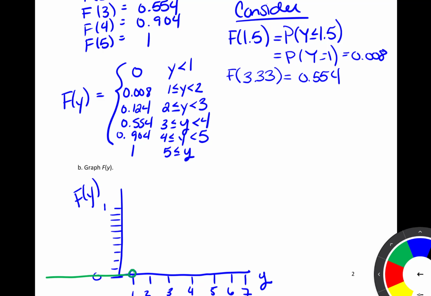So it's a little hard to draw here, but that is really right down here. And then for y greater than or equal to 2, but strictly less than 3. For y greater than or equal to 3, but strictly less than 4, we're about right here. And again, this is a rough drawing. For y greater than or equal to 4, but strictly less than 5, about right here. And then anything for 5 or greater, we are at 1.